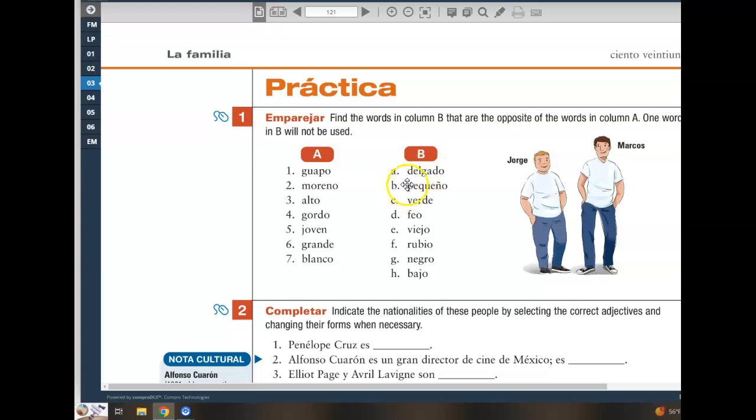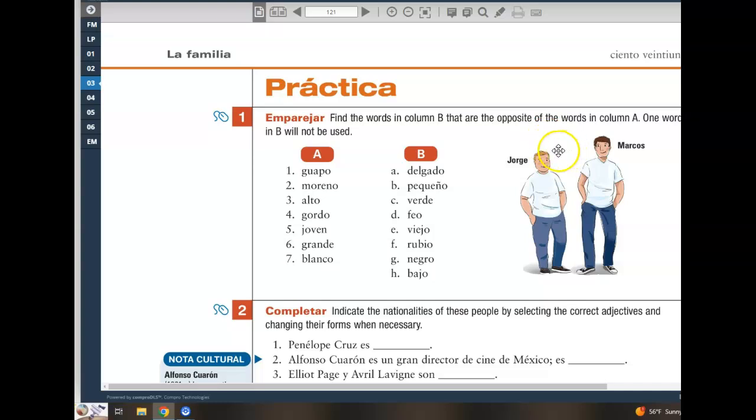Pequeño is small. I don't think either one of them are small. Verde is green. Neither one of them have anything on that's green. Feo is ugly. Again, that's kind of like guapo. Open to interpretation. Don't find them either to be particularly ugly. Not going to use that one. Viejo is old. Again, from my perspective, I don't find either one of these gentlemen to be old.